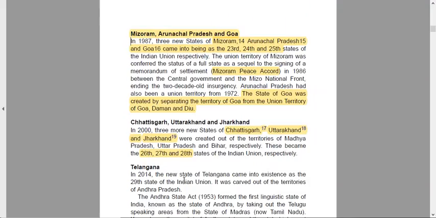Then again we come to Mizoram, Arunachal Pradesh and Goa. In 1987, three states were formed: Mizoram, Arunachal Pradesh and Goa, the 23rd, 24th and 25th states, formed from union territories respectively.